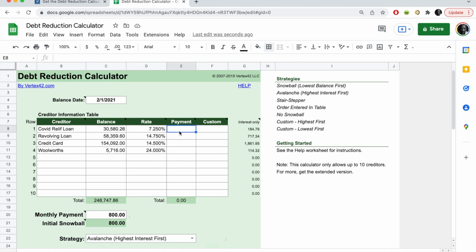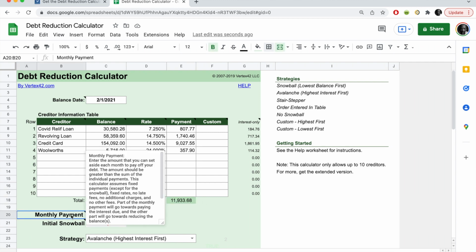And then in this section here, you need to just type out how much you're paying every month on each and every one of them. So once you have all these figures laid out like this, these are the 2 amounts that you need to take notice of. This here will be your total balance, and this here will be the total that you pay off every month.